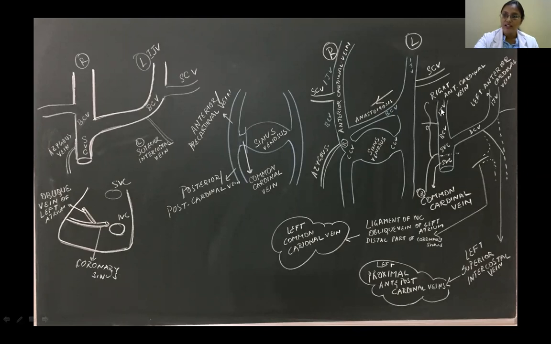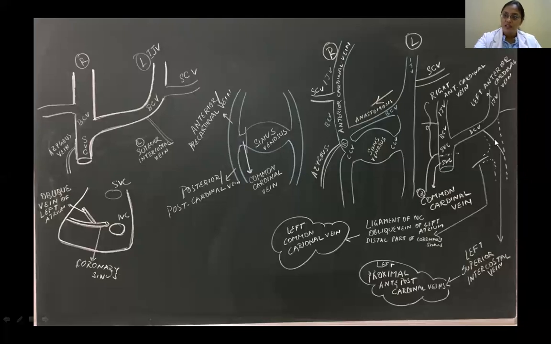The right anterior cardinal vein forms the internal jugular vein and also your brachiocephalic vein. The left anterior cardinal vein forms the internal jugular vein, then the oblique anastomosis between the two anterior cardinals is formed in the left brachiocephalic vein, and these two together form the superior vena cava. So superior vena cava has two parts. Above the azygous vein, it is by the right anterior cardinal, and below that it is by the common cardinal vein. That's one of the confusing parts, but superior vena cava formation is very simple.